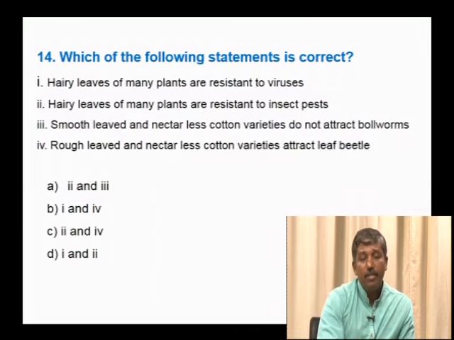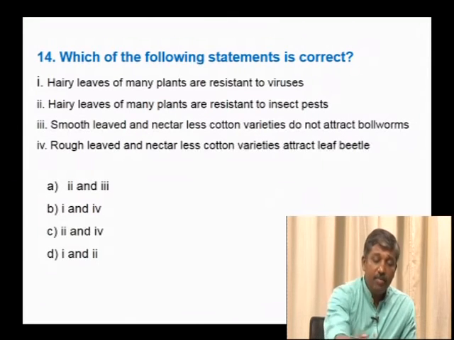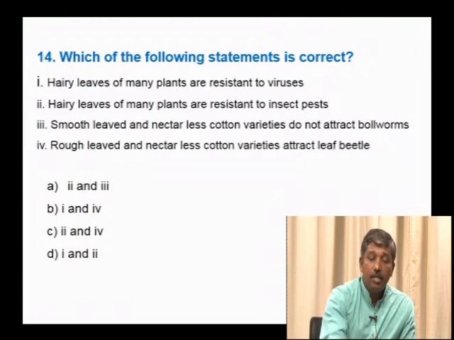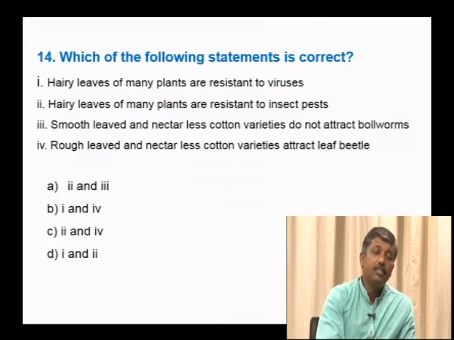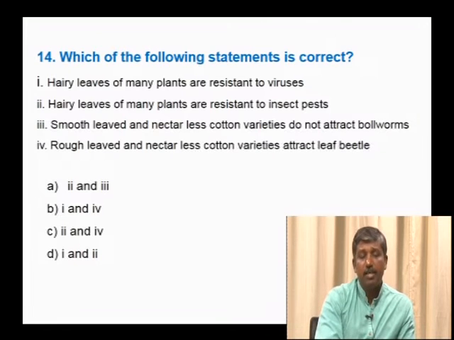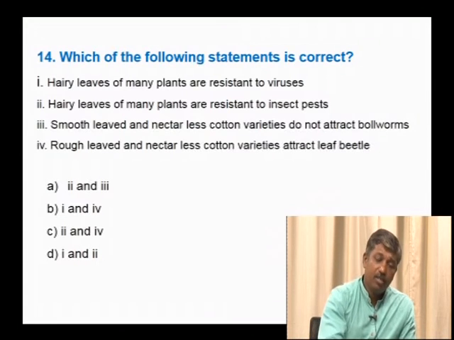Which of the following statements is correct? Hairy leaves of many plants are resistant to viruses; hairy leaves of many plants are resistant to insect pests; smooth-leaved and nectarless cotton varieties do not attract cotton bollworms; rough-leaved and nectarless cotton varieties attract leaf beetle. We can develop crop varieties resistant to insect pests by changing morphological, anatomical as well as biochemical features.